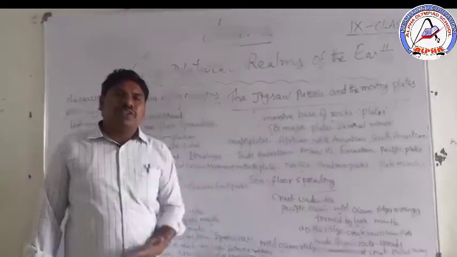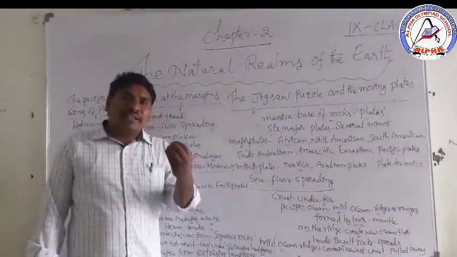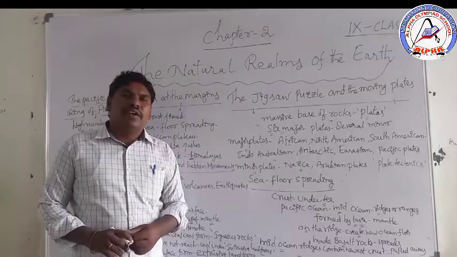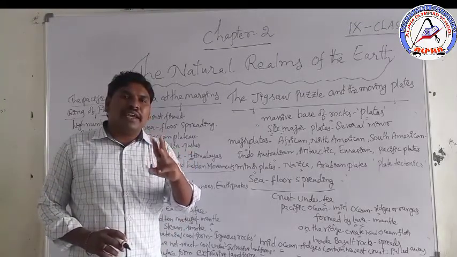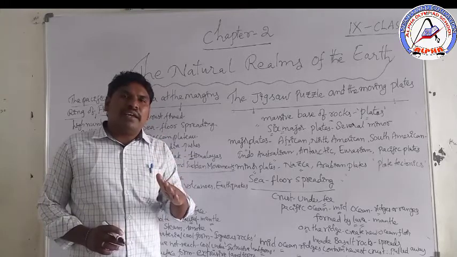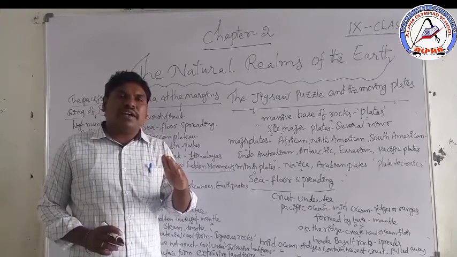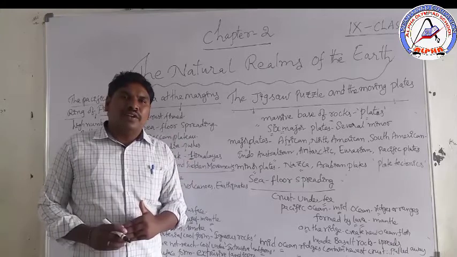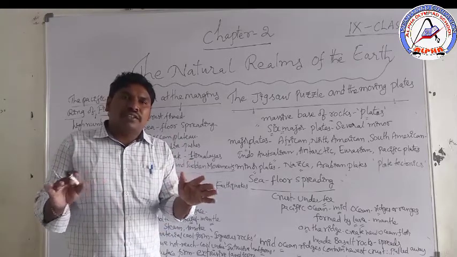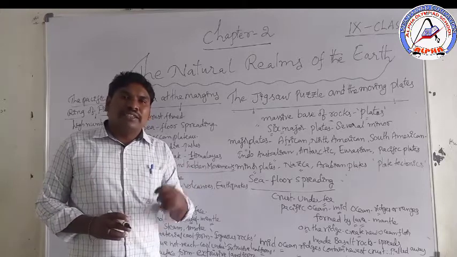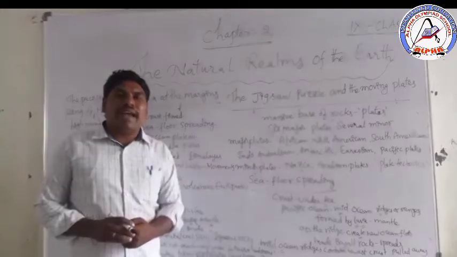You know in the first chapter, the internal structure of the earth, we discussed 3 layers. The top layer, the first layer, we call the crust, where we are living. Top of the layer, hard rocks, crust. Second layer, mantle.